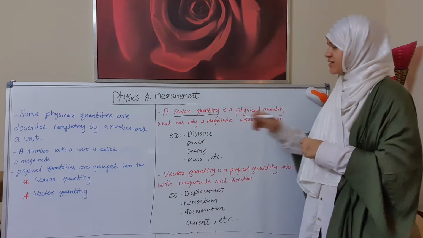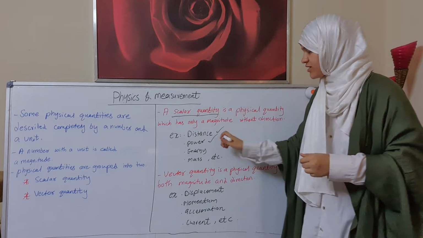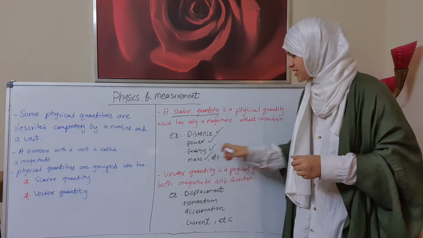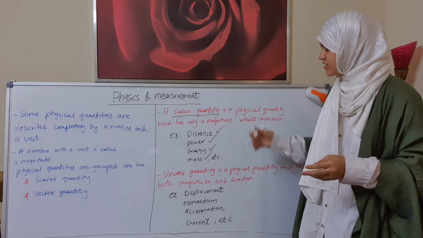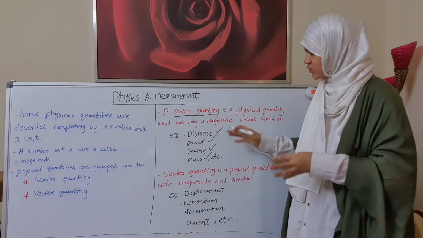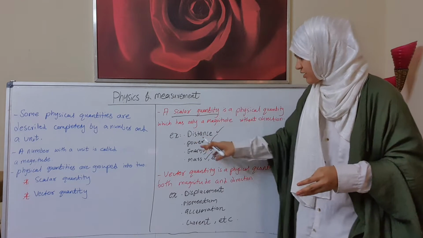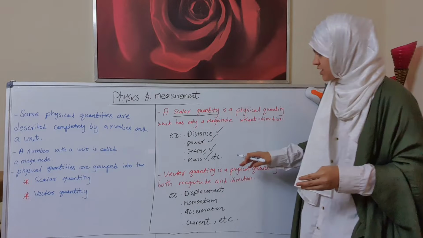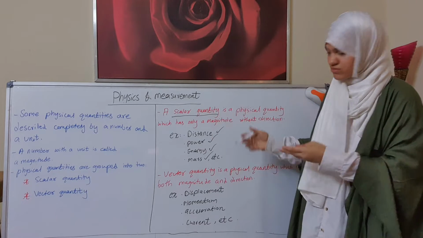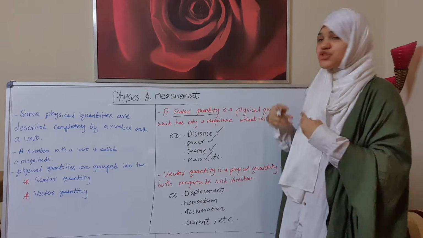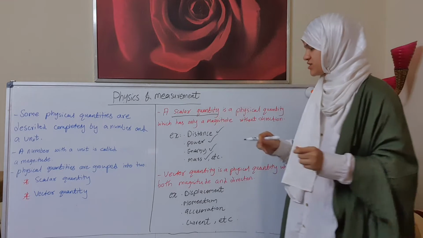Like for example, distance, power, energy, mass, pressure also. So there are so many scalar quantities and vector quantities.